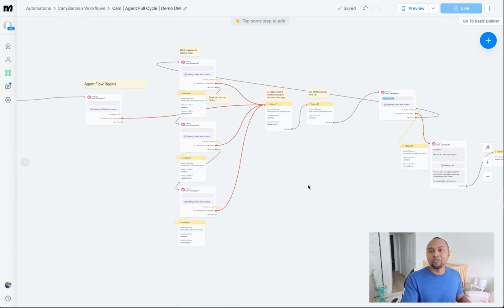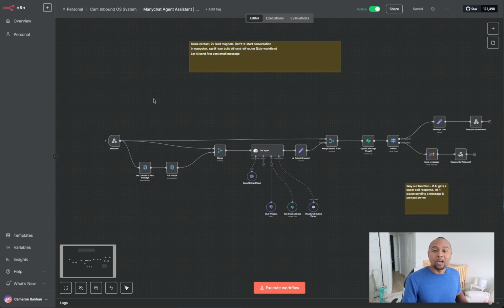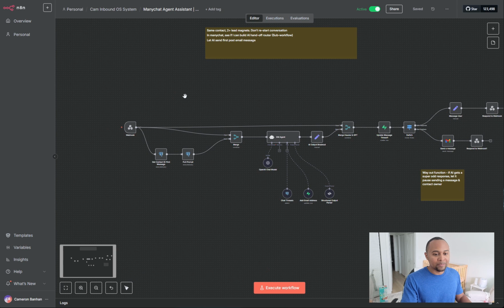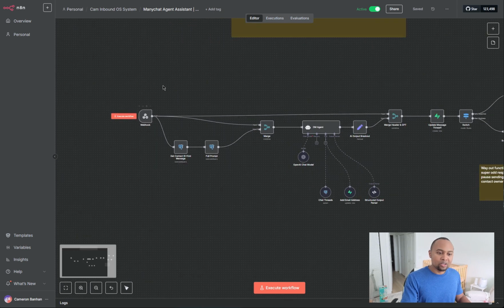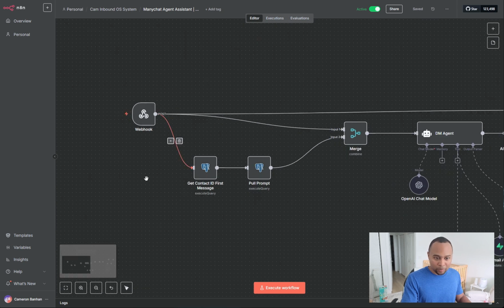All right, so let's jump over to N8N and I can show you how that's working. Okay, so we are here in N8N, and this is the AI agent flow that is driving that Manychat automation that you saw. It all starts when a message comes in here through the webhook.